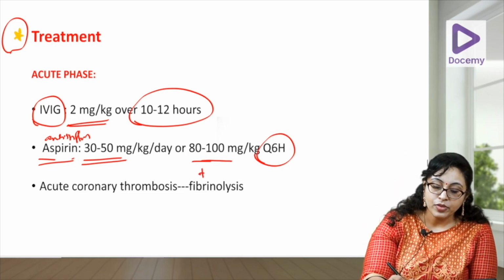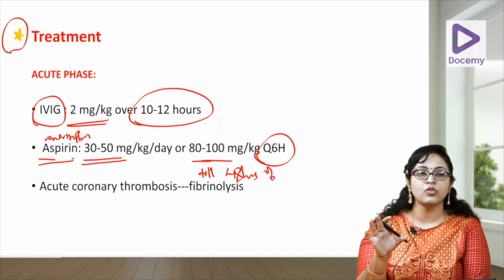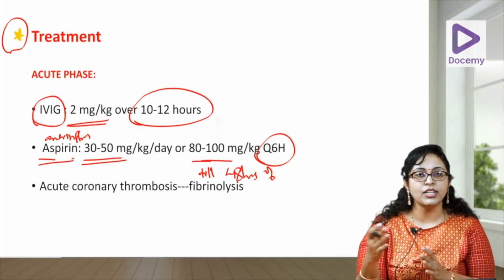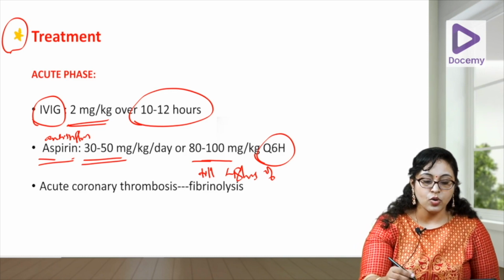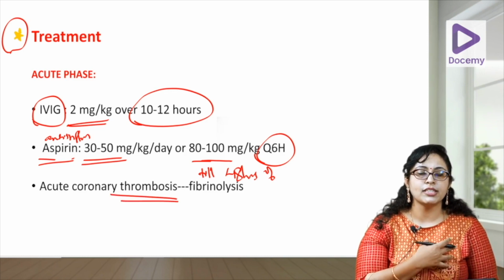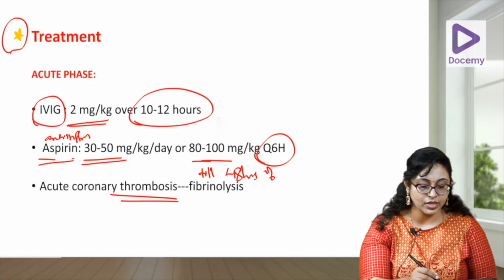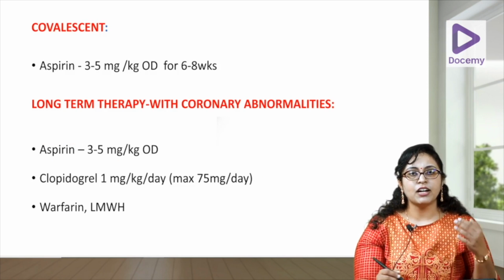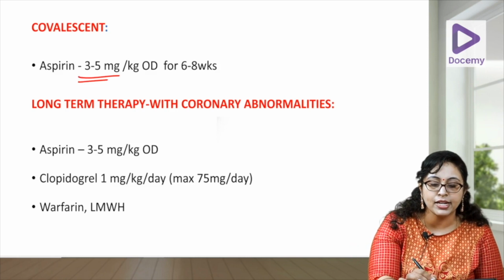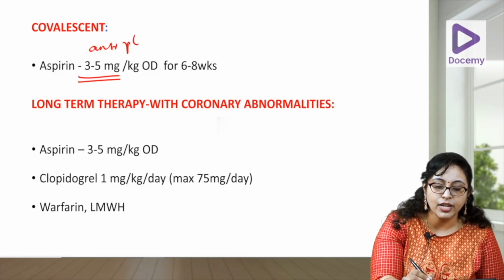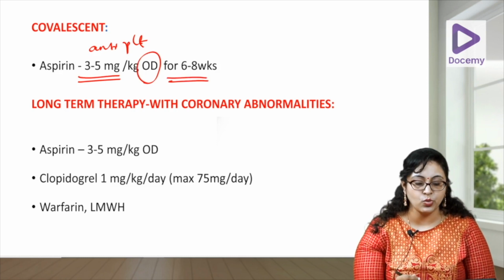Okay, till 48 hours of defervescence. Till there is no fever. 48 hours there is no fever. Till that you give this. After 48 hours, you can bring down your dose to the lower antiplatelet dose. And if suppose there is an acute coronary angina or an MI like acute coronary thrombosis, you have to give your fibrinolytic therapy. In the convalescent phase, that is after 48 hours of being afebrile, you are bringing down that aspirin dose to the antiplatelet dose of 3 to 5 mg per kg given as a single dose for 6 to 8 weeks. That is for the inflammation to come down.